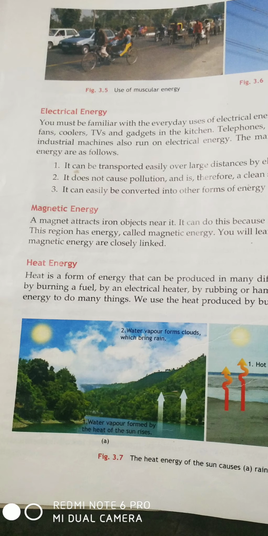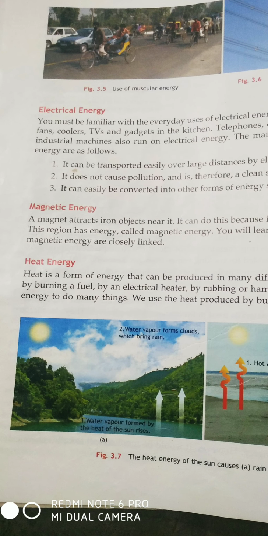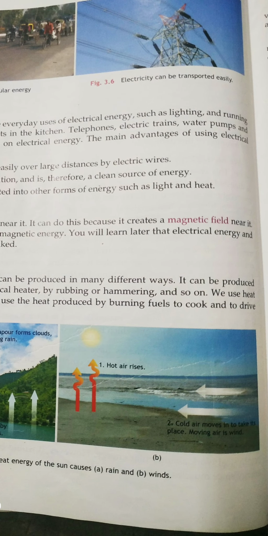See the water from this place rising above, evaporating, and then it will become rain. Later on when it condenses, it will form clouds. The evaporated water vapor will form clouds, and later on when condensation takes place, they will come down in the form of rain.